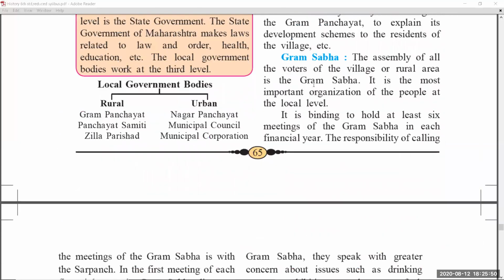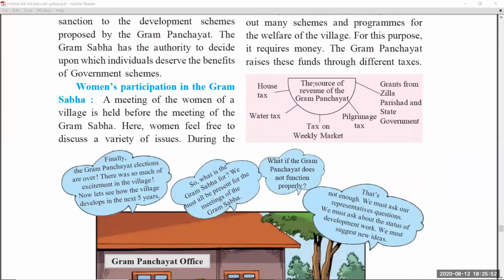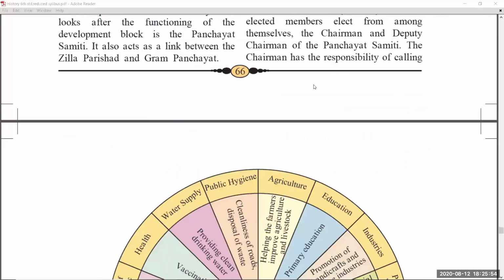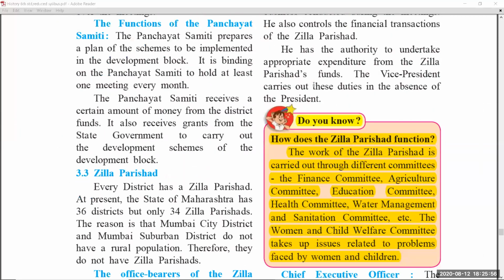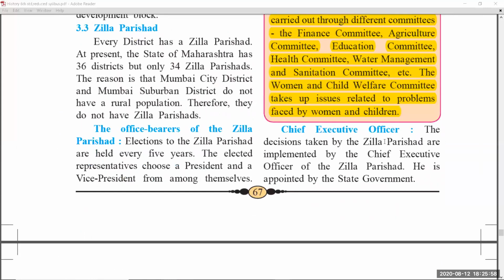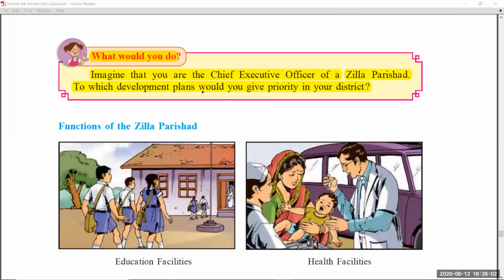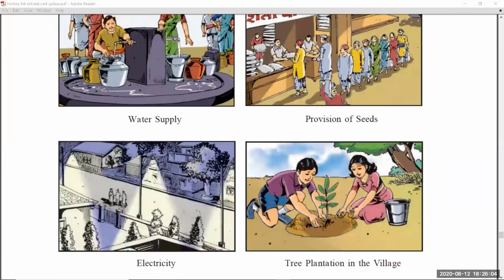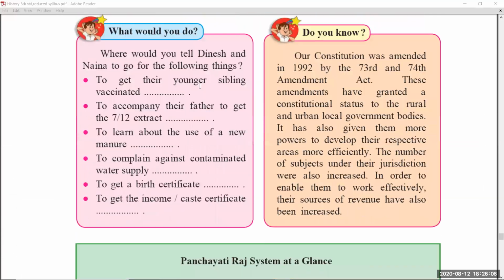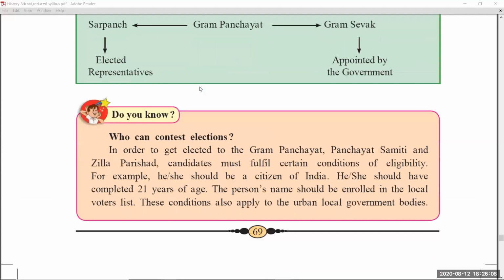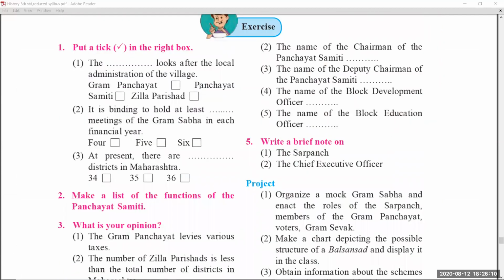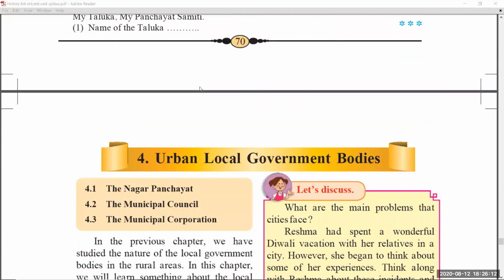In this chapter 3, coming to page number 65, there is no change. 66 also there is no change. Coming to page number 67, again the do you know part was removed, which is highlighted in yellow color. And in page number 68, the what would you do part is also removed. Coming to page number 69, there is no change. 70 also there is no change. Exercise part you have to learn as it is.